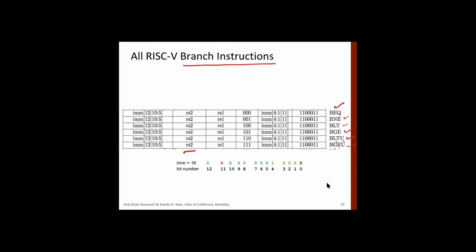These are the two registers which are to be compared. These two fields here, this and this, give you the opcode, and these two fields put together give you the immediate field or constant field. And then a little bit of manipulation, discarding the LSB and adding 1 bit, gives you a higher range. That's how we encode. Okay, all right. Any question?